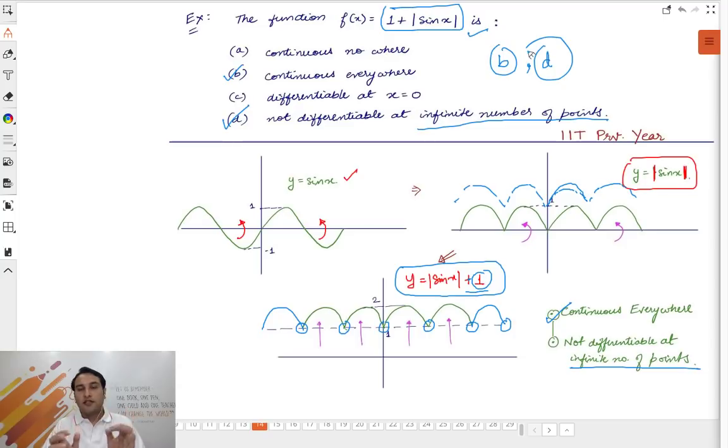No. This is the typical question that you will see in IIT. In continuity and differentiability, I would say at least 60% of the problems of continuity and differentiability are simply problems of graphs, absolutely nothing else. कोई limits नहीं चाहिए, कुछ नहीं चाहिए. All you need is the concept of graphs and the concept that sharp corner means the function is not differentiable. कुछ नहीं चाहिए इसके अलावा, absolutely nothing.